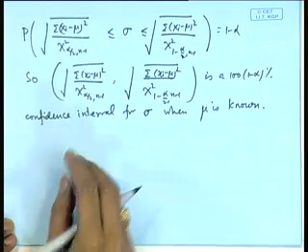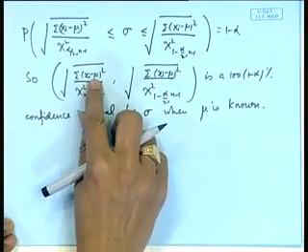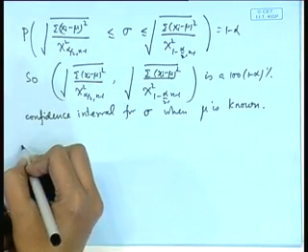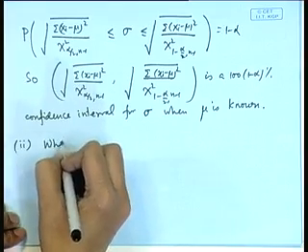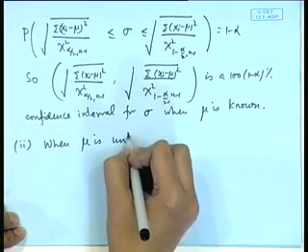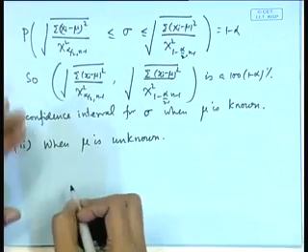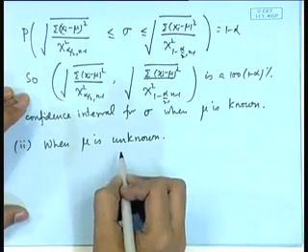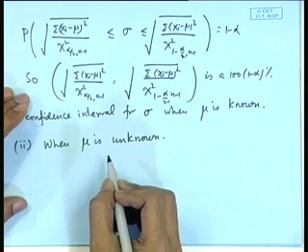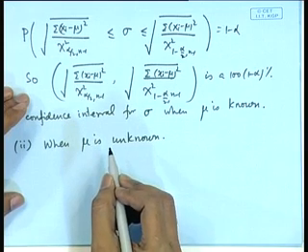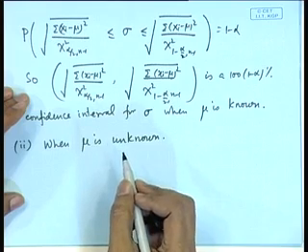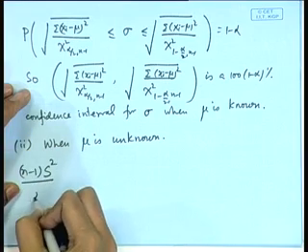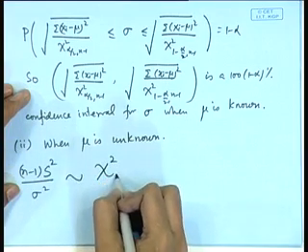Now, obviously, if mu is unknown, then this cannot be used, because this quantity involves the unknown value of mu. So, when mu is unknown, then we make use of S square. Remember here that S square is defined as the sample variance, that is 1 by (n minus 1) sigma of (xi minus x bar) whole square. So, (n minus 1) S square by sigma square follows chi square distribution on n minus 1 degrees of freedom.